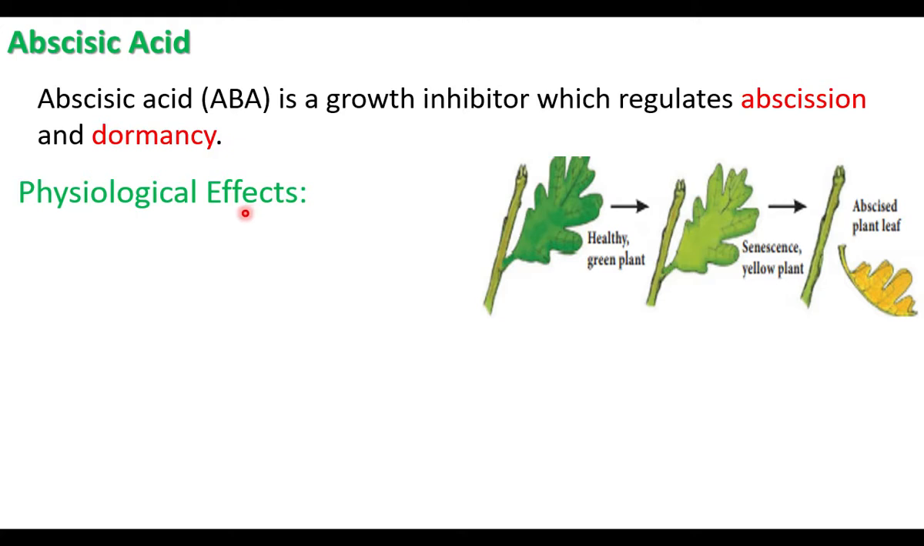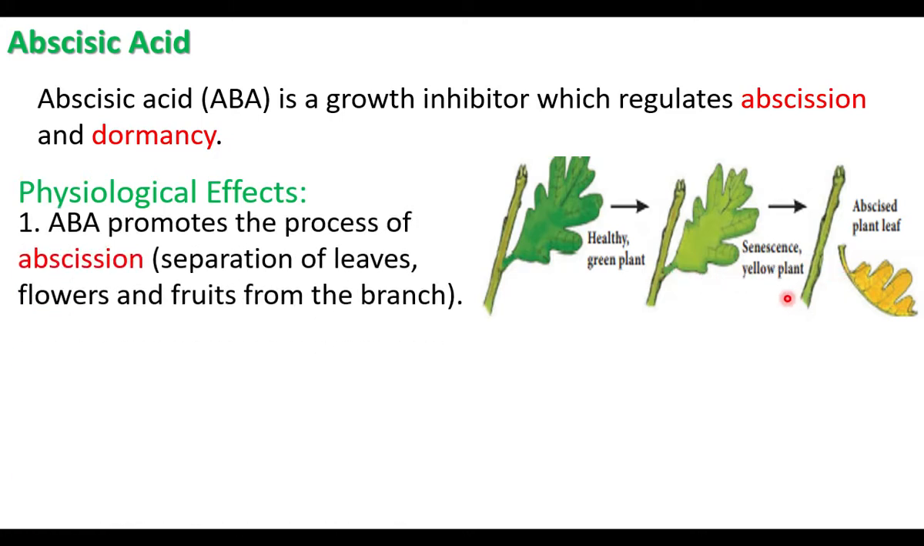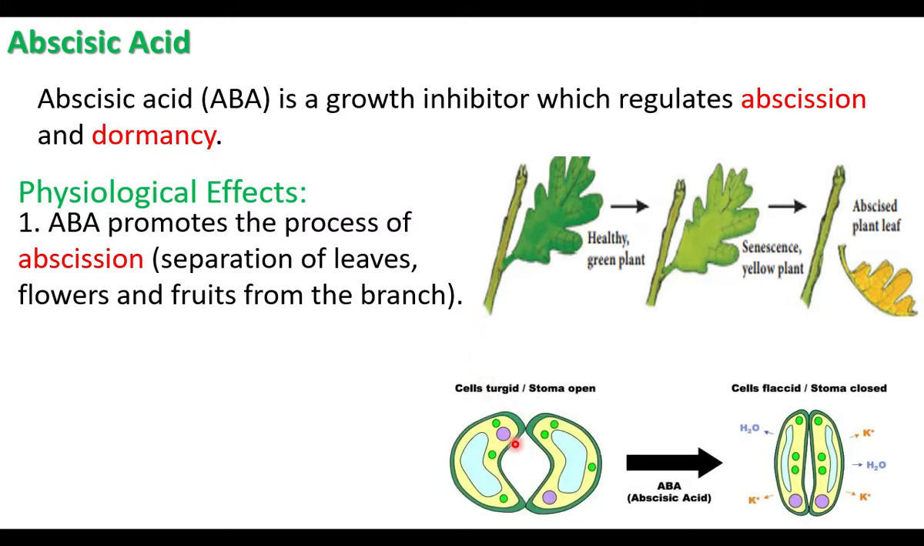The first physiological effect of abscisic acid is it regulates abscission, that is falling of the leaves. It promotes the process of abscission. There is separation of leaves, flowers, fruits from the branch. And it is called a stress hormone. It helps the plant to tolerate the stress condition.